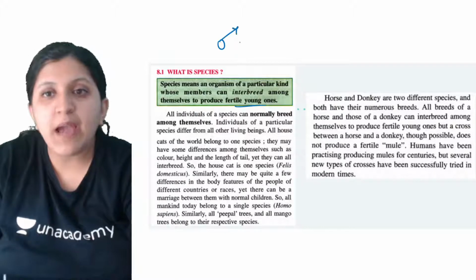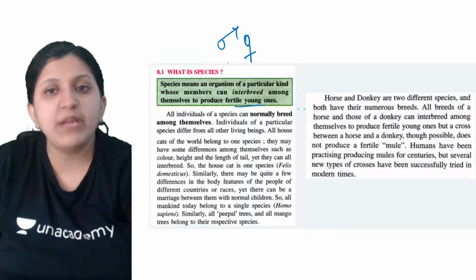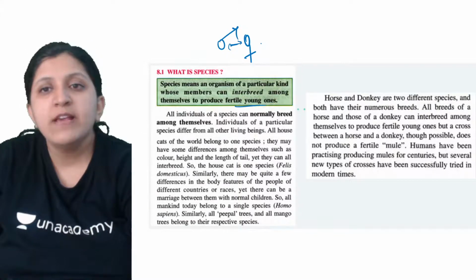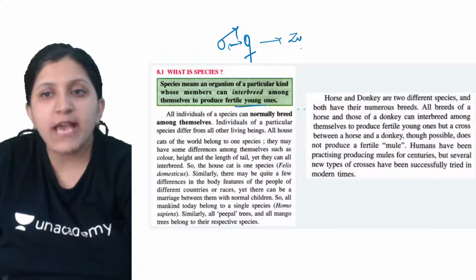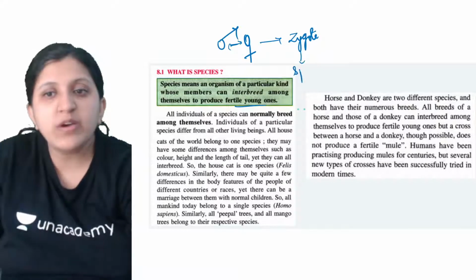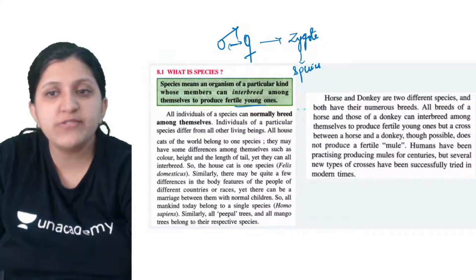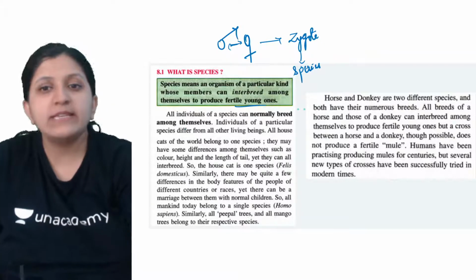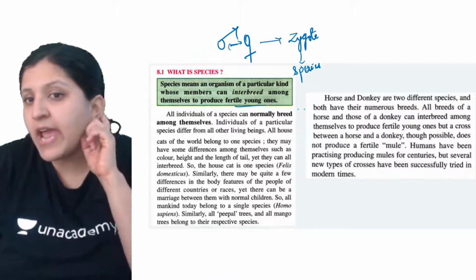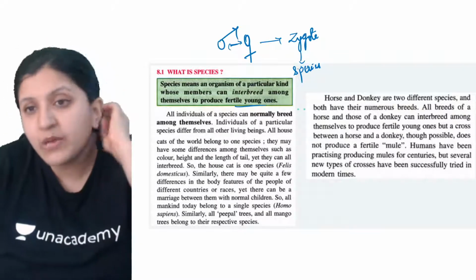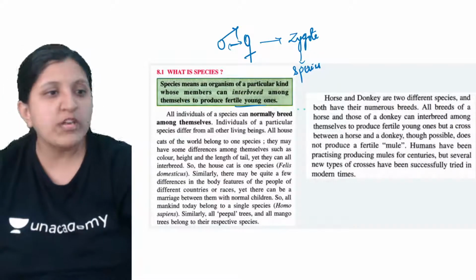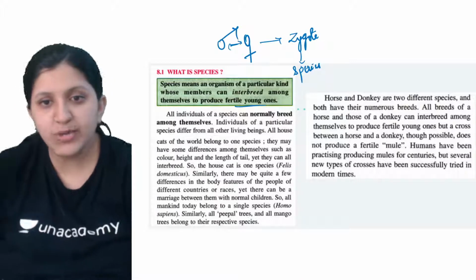When the male gamete and the female gamete fuse, a zygote is formed, and this zygote will give rise to a new individual of the species. If they are able to interbreed among themselves, then they belong to the same category, that is, the species itself.